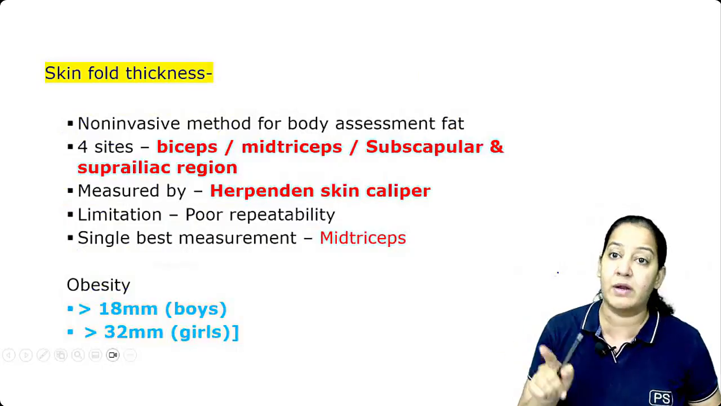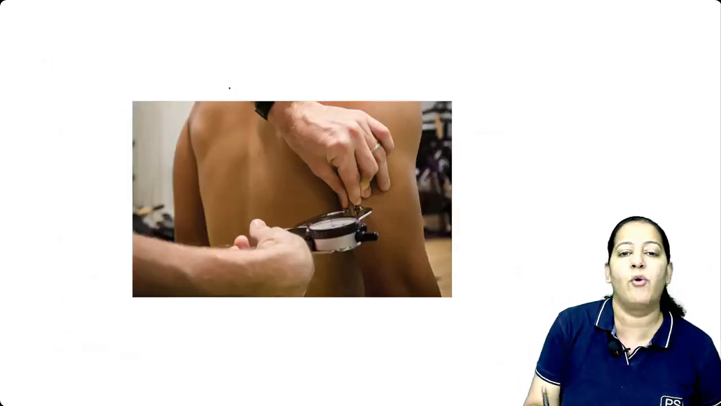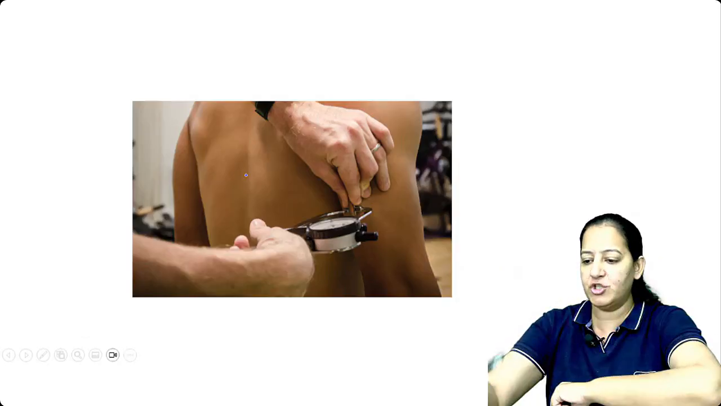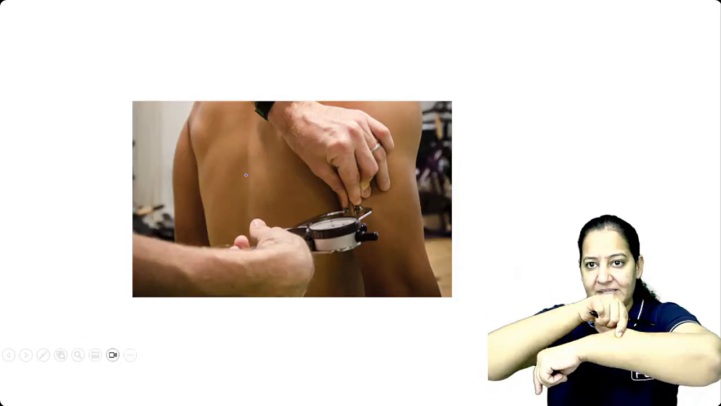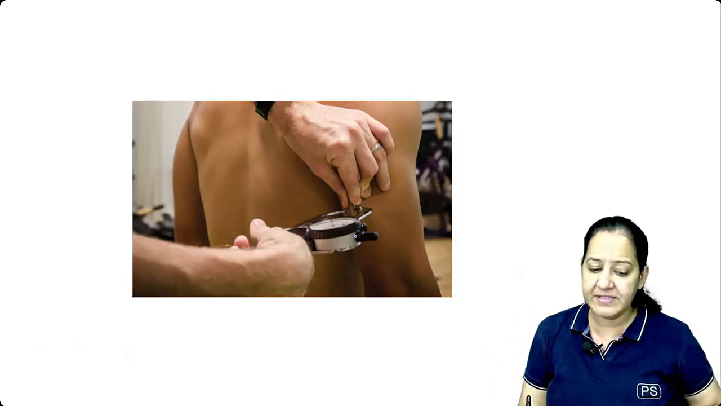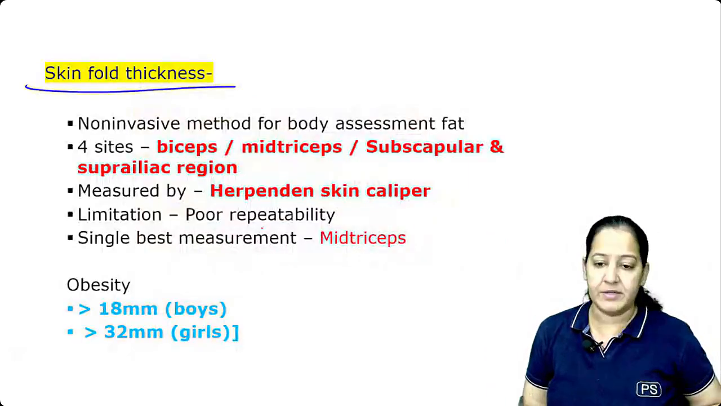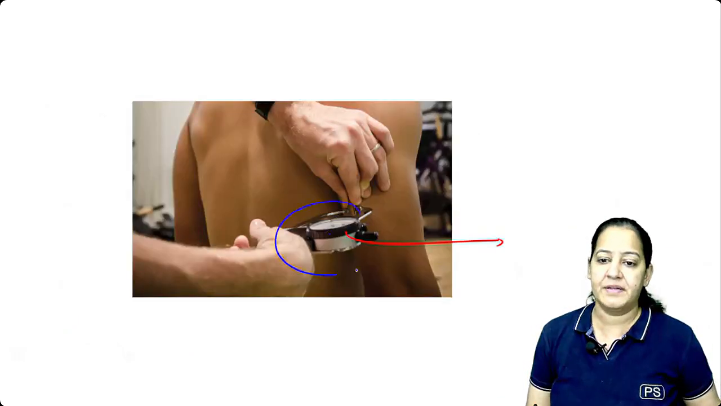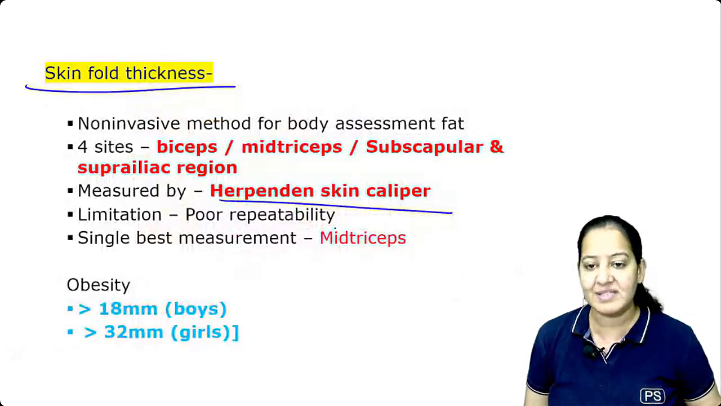The fifth and last one for obesity is skin fold thickness. What is skin fold thickness? We make a pinch over the skin and measure the thickness like that. Where? Over the triceps, with the help of an instrument. The name of this instrument is the Harpenden skin caliper. Can you see the instrument? It is known as the Harpenden skin caliper.